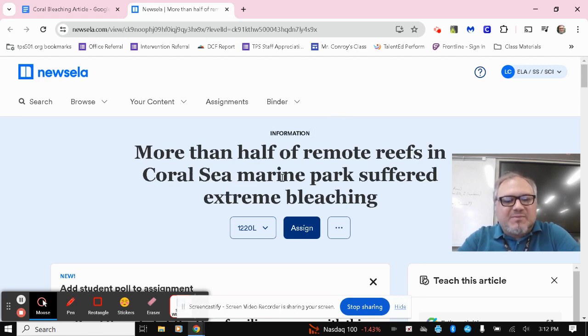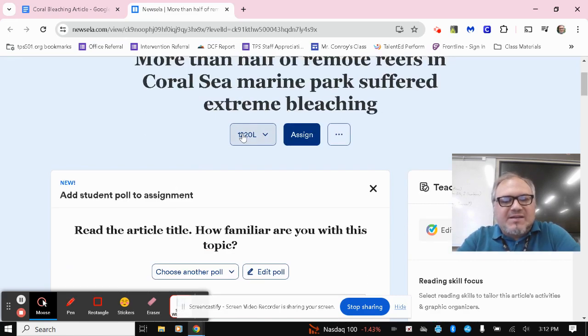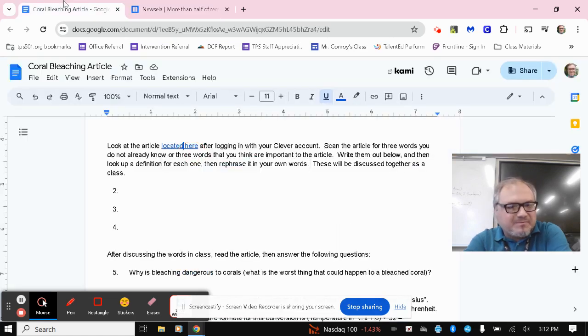And again, this will be the title for it. The Lexile score will probably post at this level, 1220. If you need to adjust the Lexile score, just to make things potentially a little bit easier while you read through, you can lower the Lexile from the original point. But if you have trouble answering one of the questions, if you're not able to find it after adjusting the Lexile score, try adjusting it back just to see if there was something that you missed.